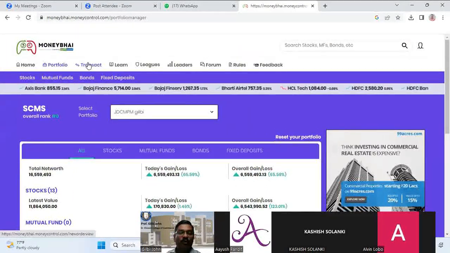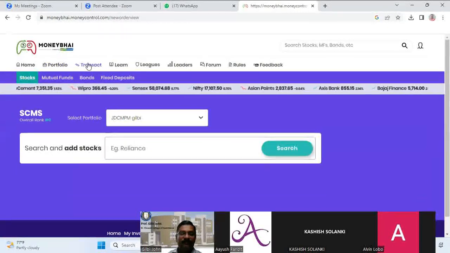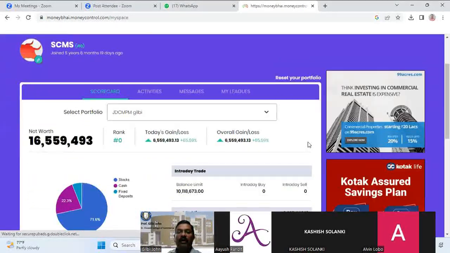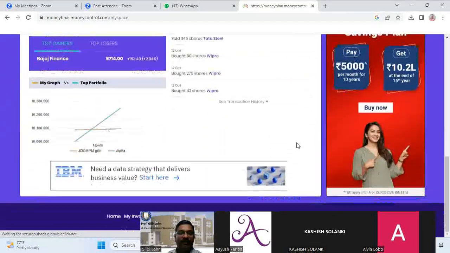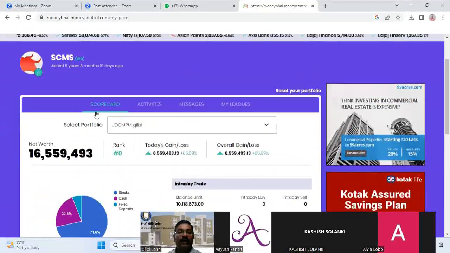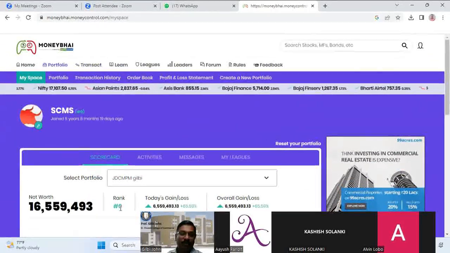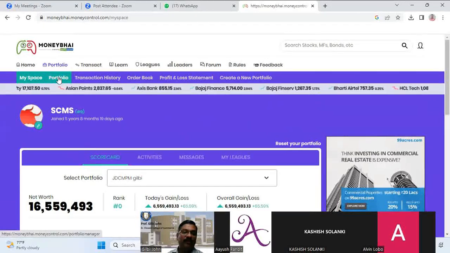Now, how to do the buying and selling? Click on transact. First you have to create the portfolio. When you go to portfolio, you can reset your portfolio or create your portfolio. Once you create it, put in the name, and the portfolio name will be there.